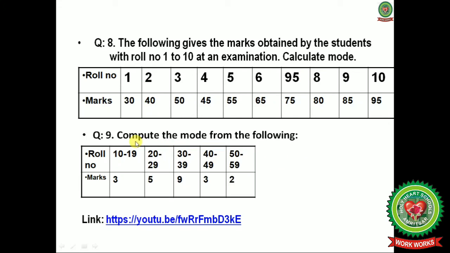You have to calculate the mode, as roll numbers and marks are given. Now next is, you have to compute the mode from the following, where values and marks are given.